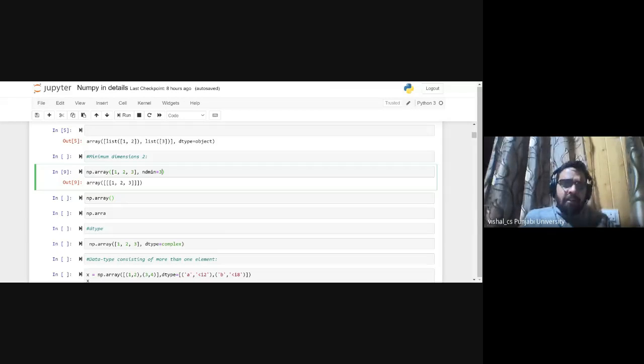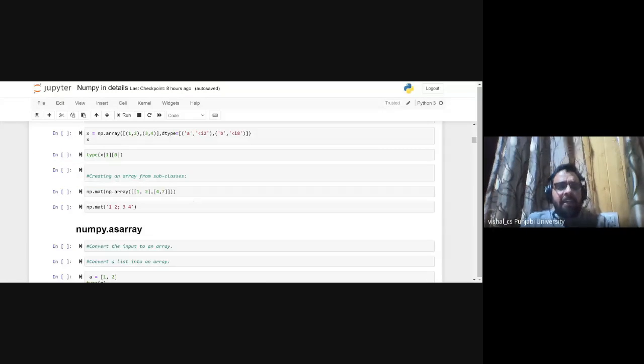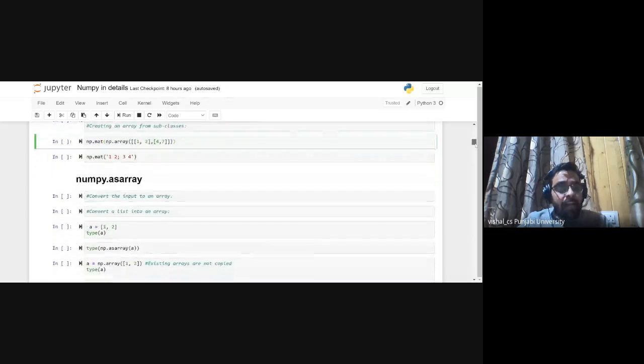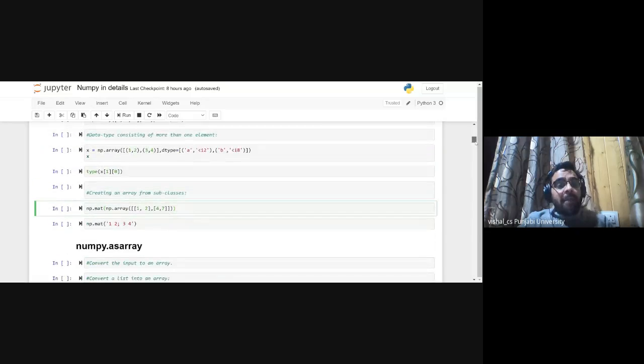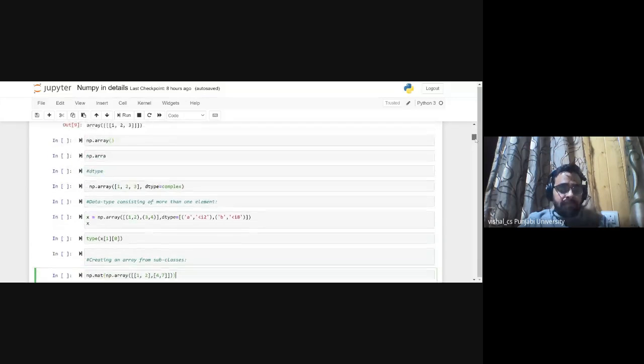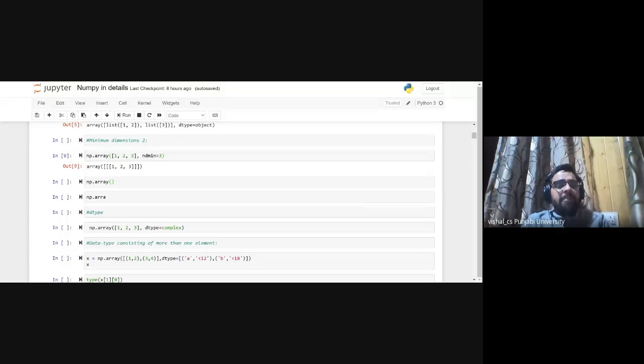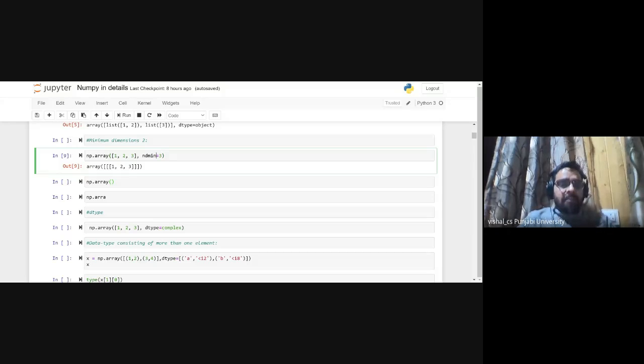But we can also pass an argument that specifies the number of dimensions, like 2 dimensions.